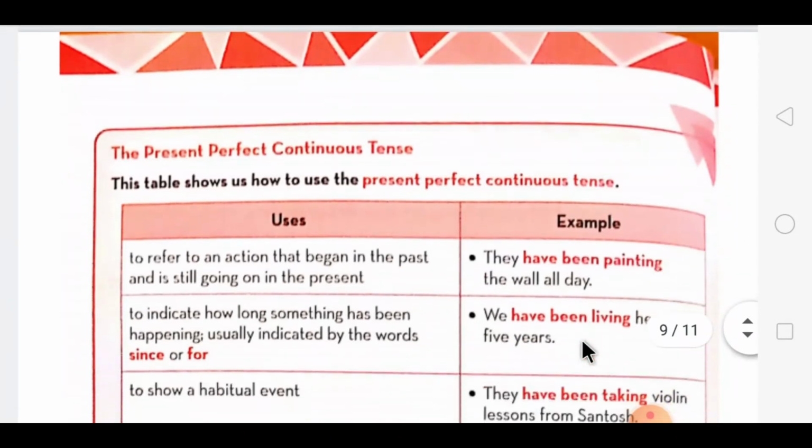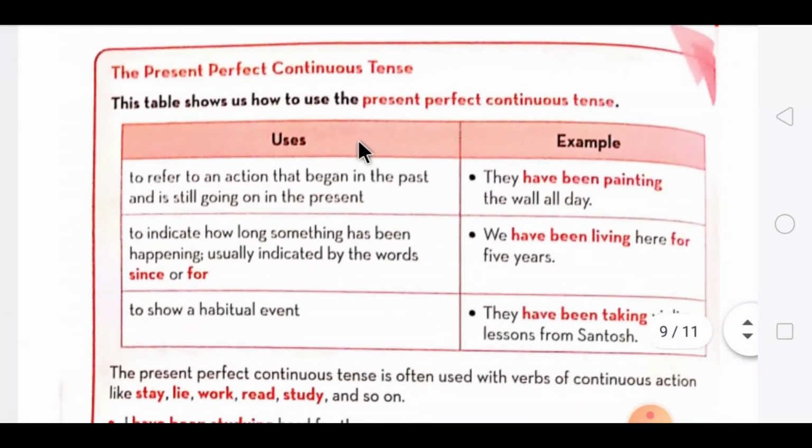Now dear students, the last part of this chapter is about the last type of present tense, that is present perfect continuous tense. Before starting up with the uses, I would like to show you the animated video for this. So let's move on to that.